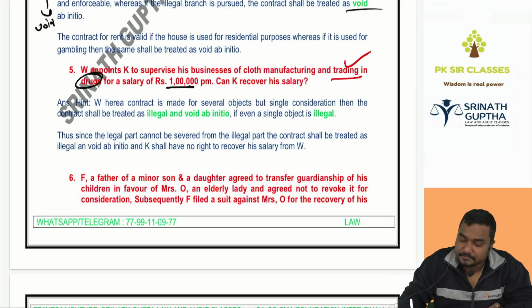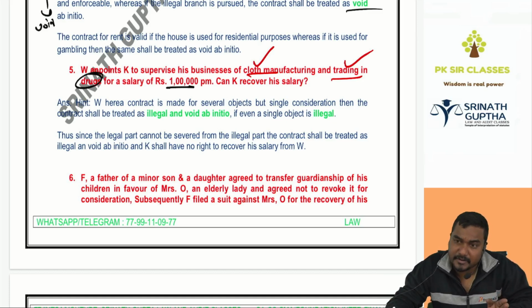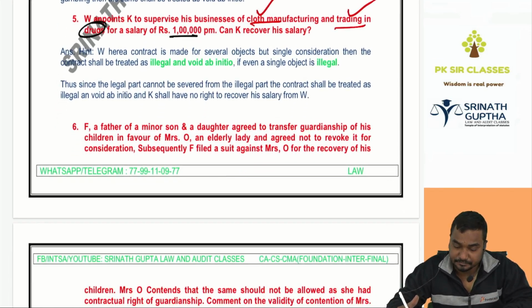Trading in cloth manufacturing is legal, drugs is illegal. But out of this 1 lakh, how much is the salary for cloth manufacturing? We don't know. For drugs, how much? We don't know. So here the legal and illegal parts are not separable, and everything will become illegal and void. Same example we discussed, right? Sugar and brown sugar.